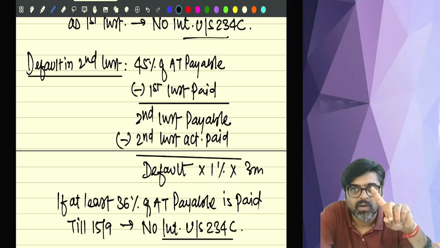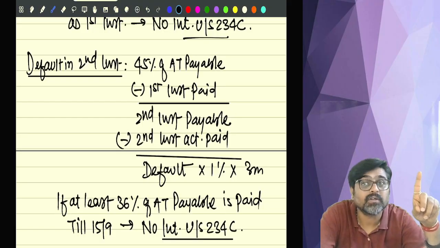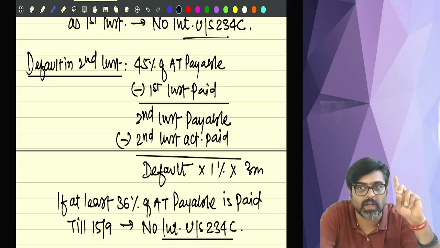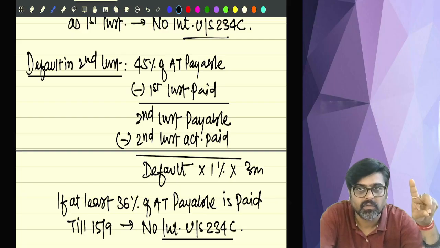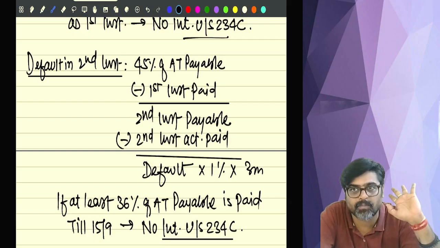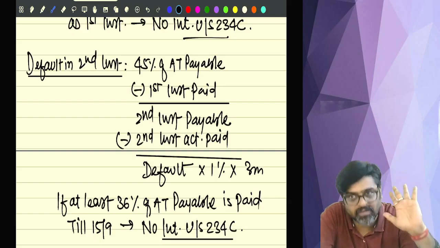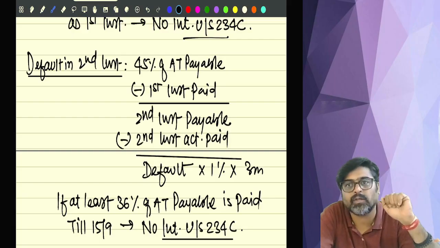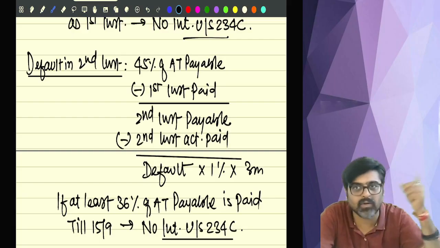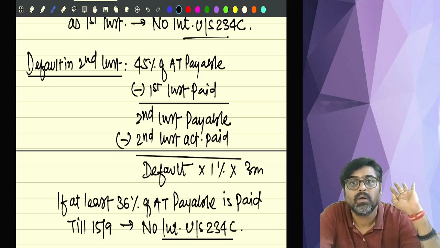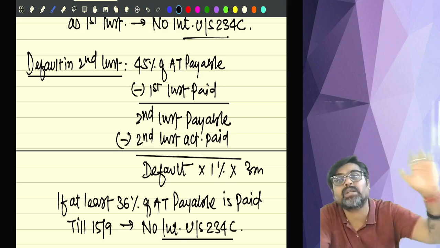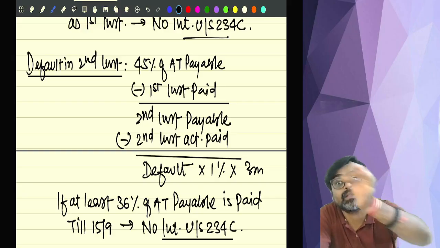First of all, 45% of 2 lakh is 90,000. Minus first installment, you have actually paid 20,000. So 70,000 you should have paid. Have you paid 70,000? No, you have paid only 40. So default is 30. On that default, we'll charge interest. Yes or no?